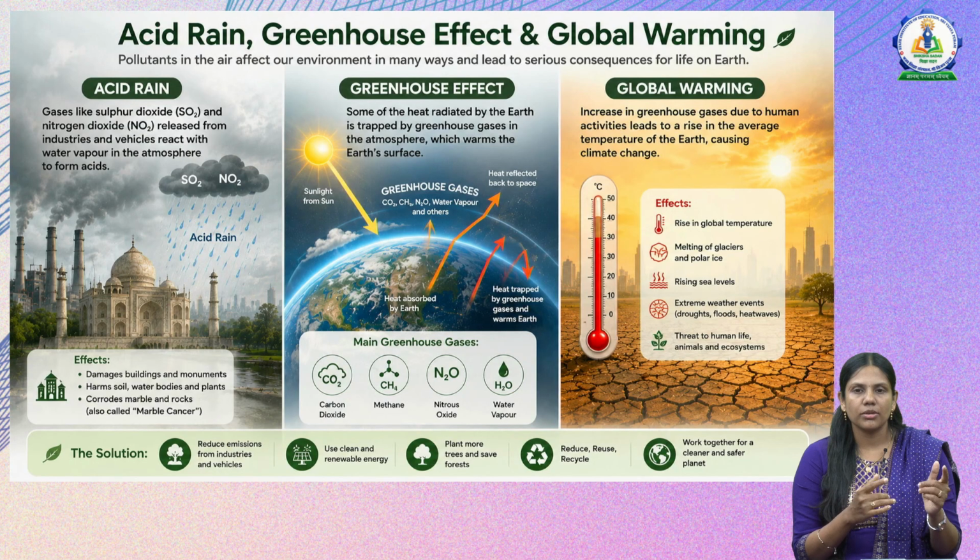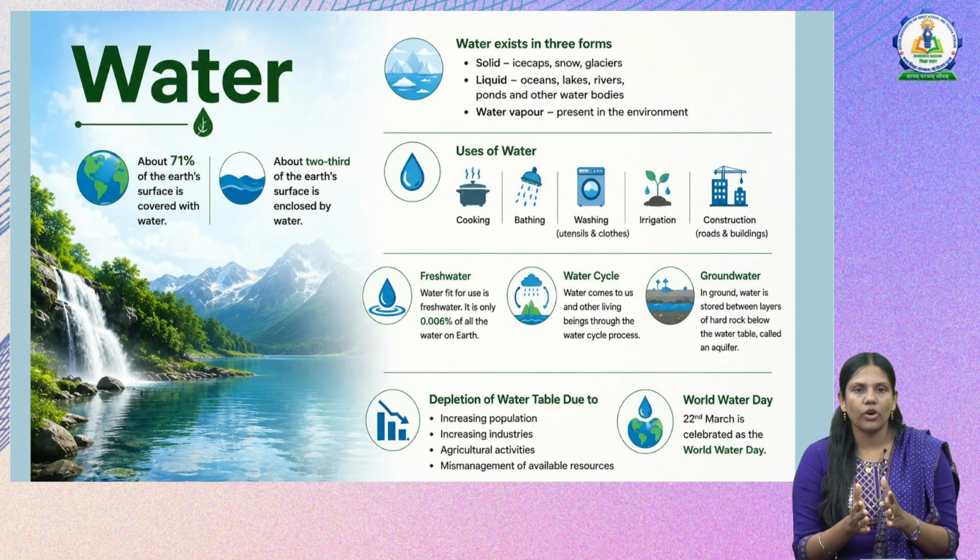So we have discussed air, what the air pollutants are, and we have also discussed the effects of air pollution. Now let us discuss another natural resource which is very important, that is water. If you see our earth, 71% of the earth is covered with water, and that is nothing but about 2/3 of the earth's surface is covered by water.